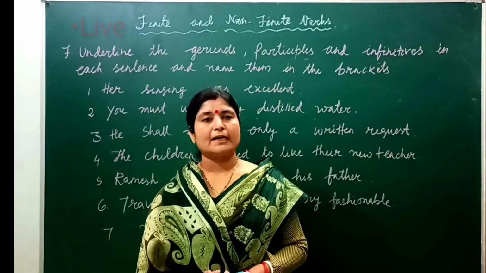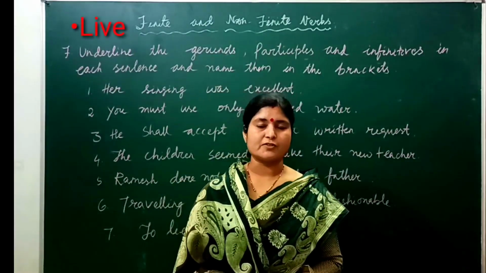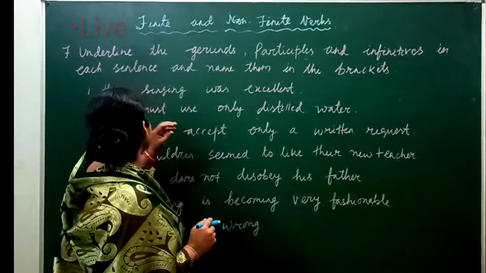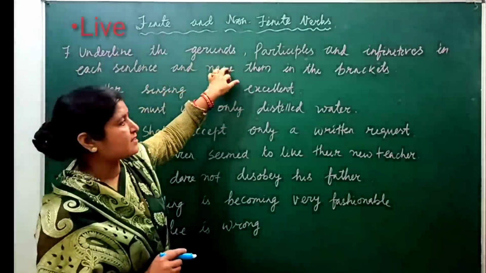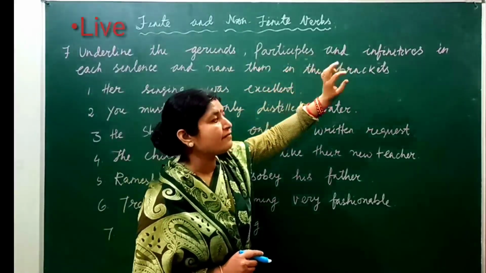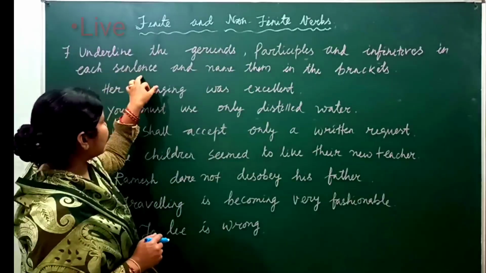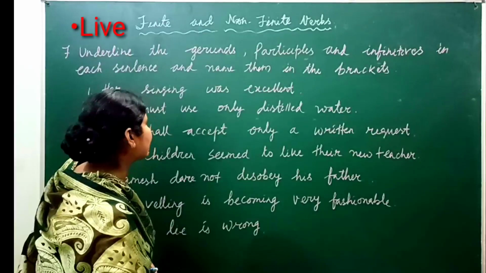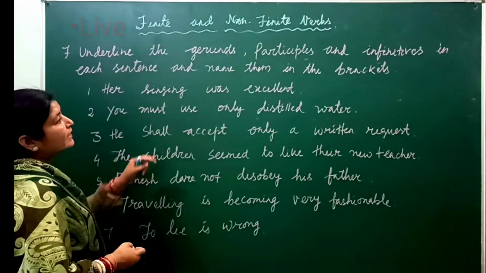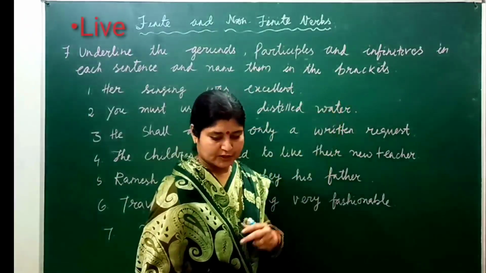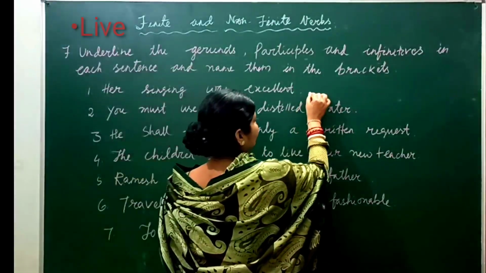Okay students, let's discuss another exercise of your book. This is: underline the gerunds, participles and infinitives in each sentence and name them in the brackets. So in the bracket you have to write what it is.